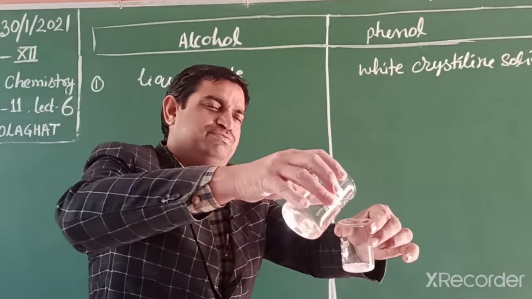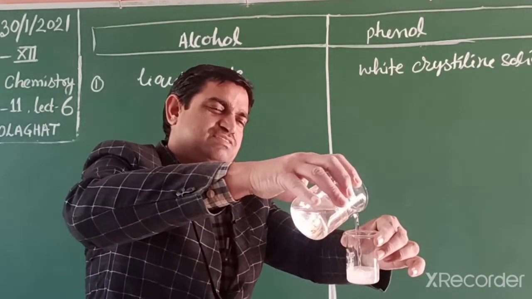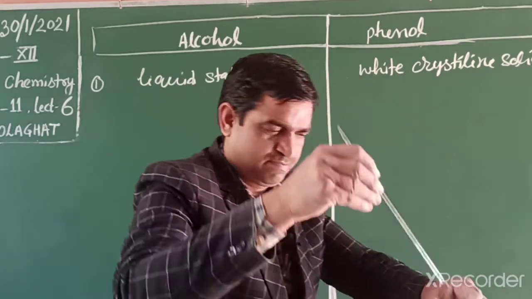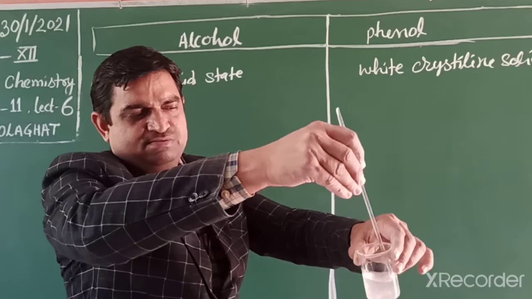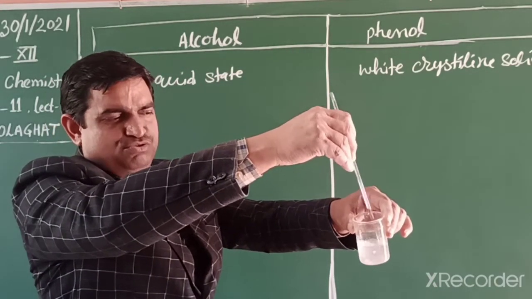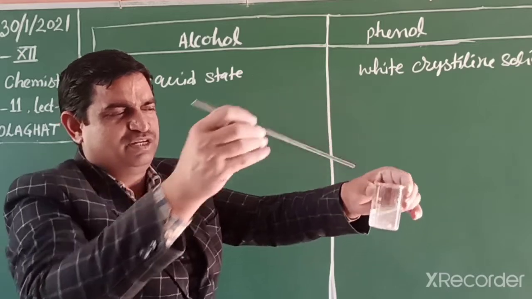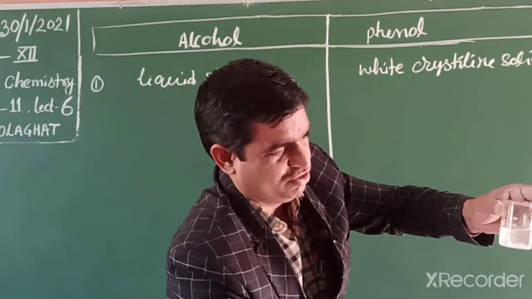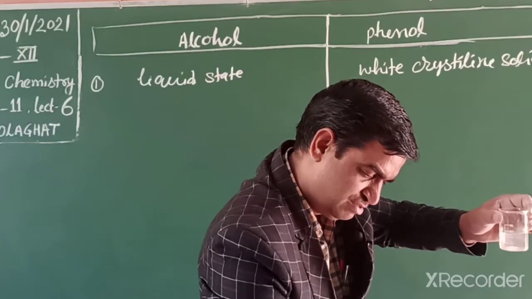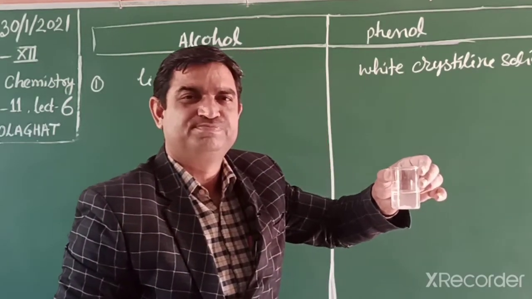So phenol, when I dissolve it in water, is partially soluble due to the intermolecular hydrogen bonding with water. Phenol acidity we can check by using litmus paper.